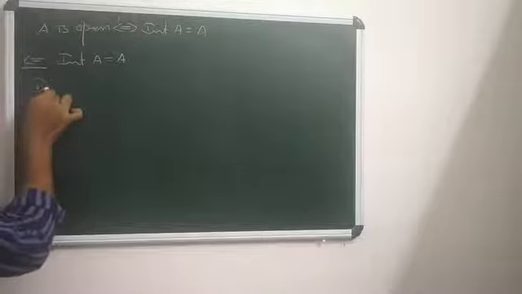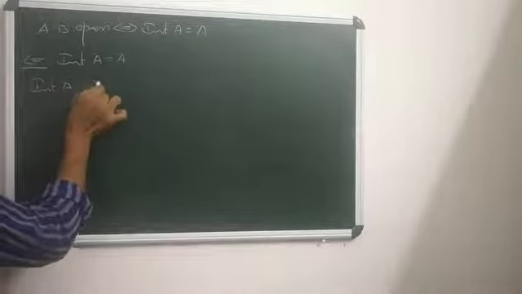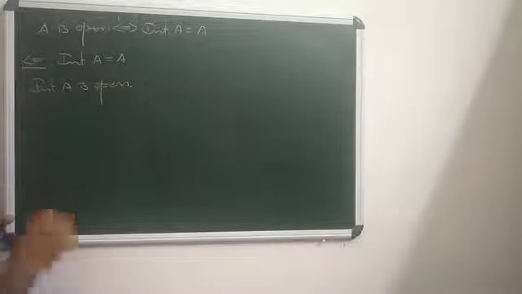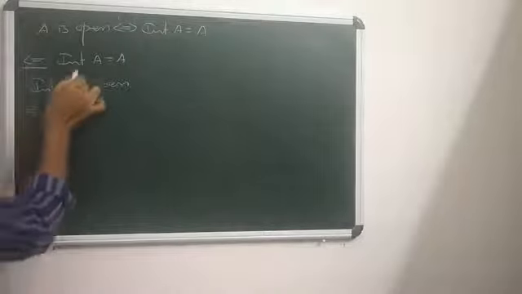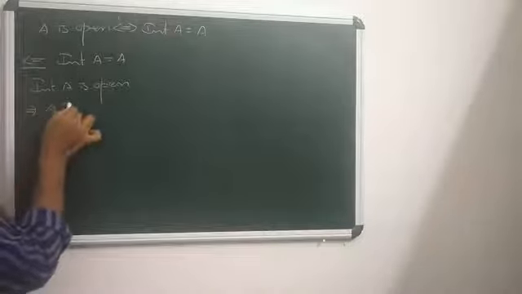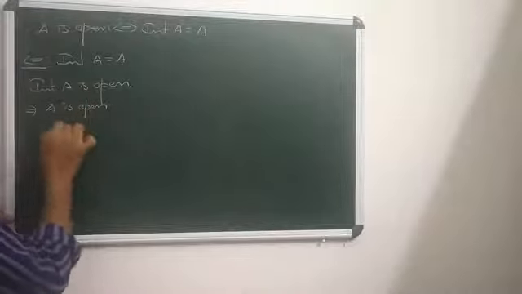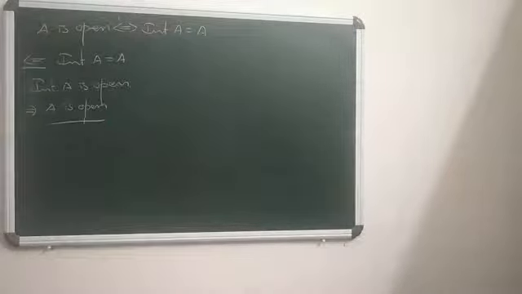We already proved that interior A is open. Since interior A is open and interior A equals A, that implies A is open. So finished. This is our important result: A is open if and only if interior A equals A. Clear?